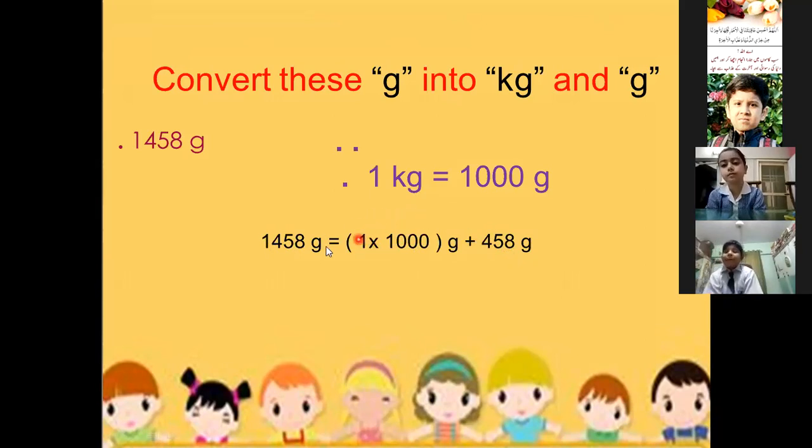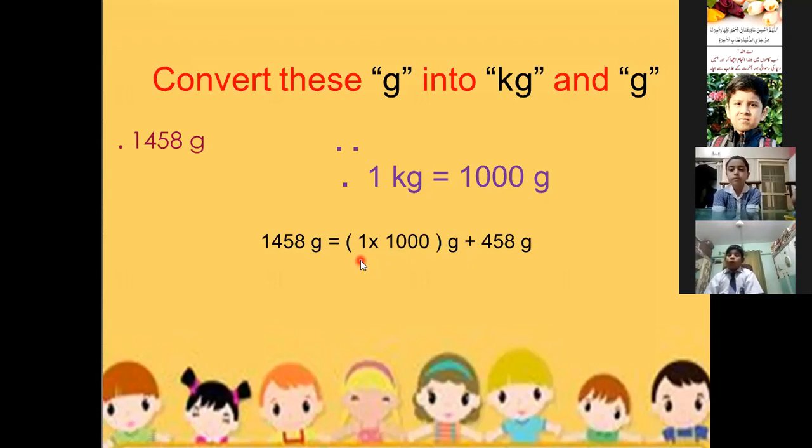So here it is written 1, so that's why we are multiplying by 1. If there it is written 2, 3, whatever the number is written here, we will multiply 1000 by this number. Here 1 is written, so we are multiplying 1 by 1000 gram.